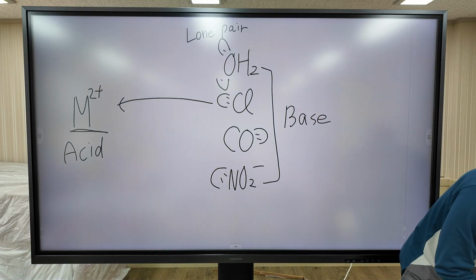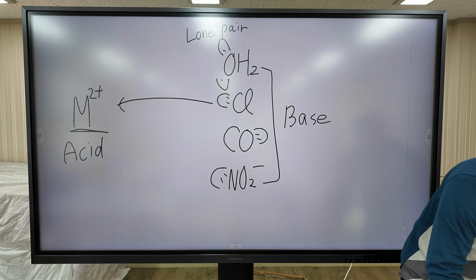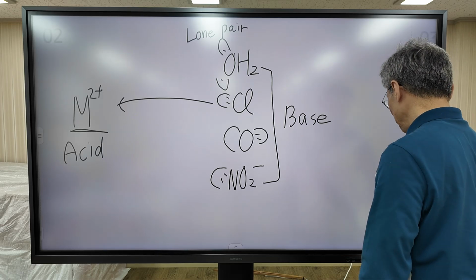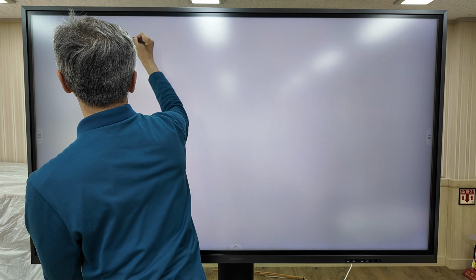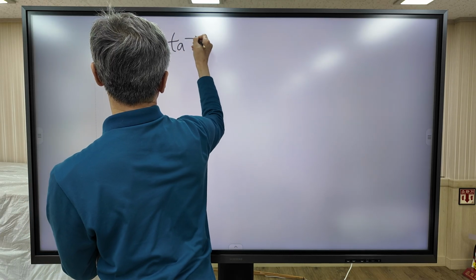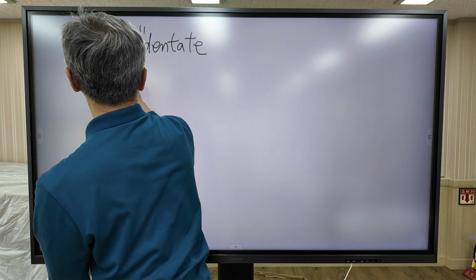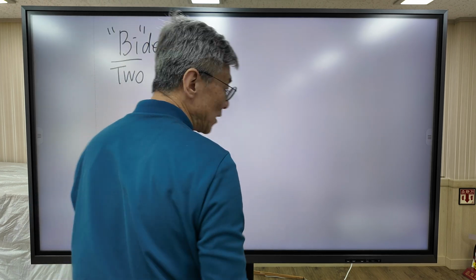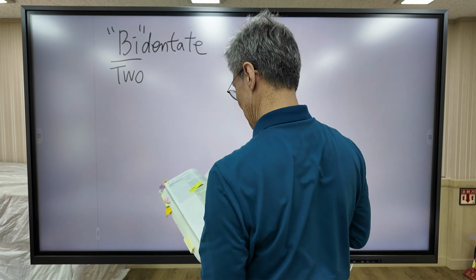And there's a special kind of ligand. The ligand is called bidentate ligand. Bi means two. A typical example of bidentate ligand is ethylene diamine.